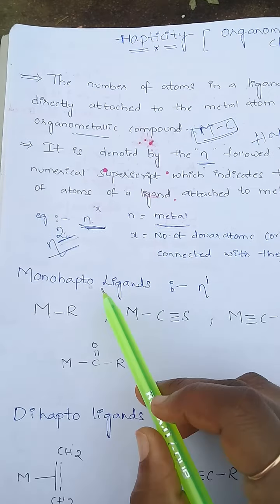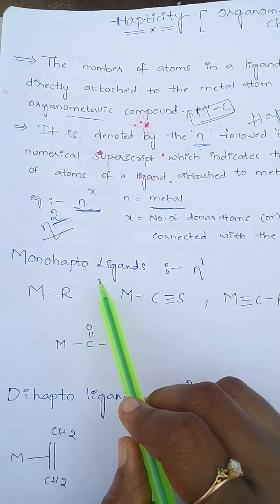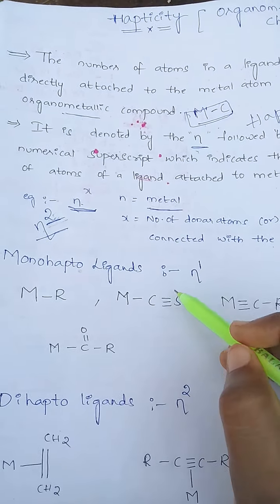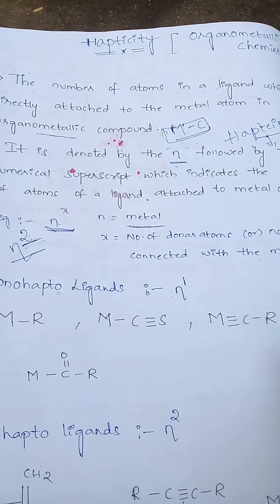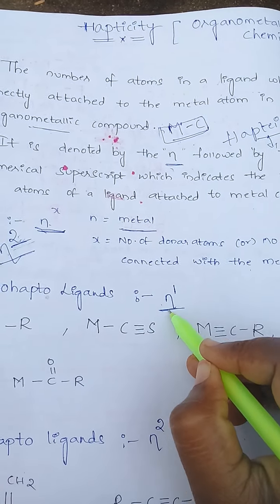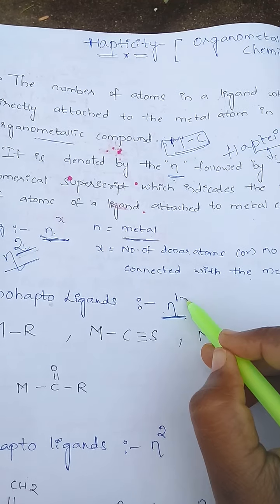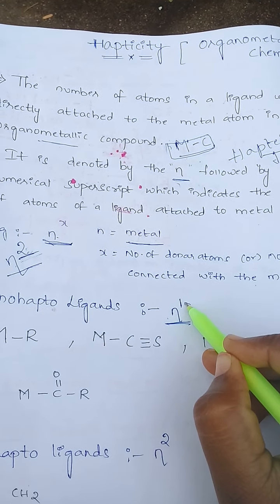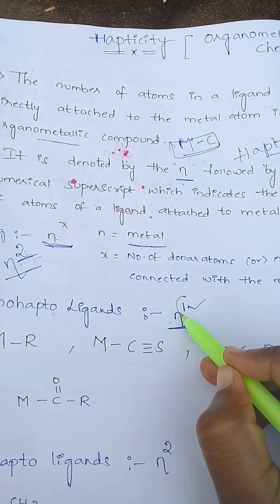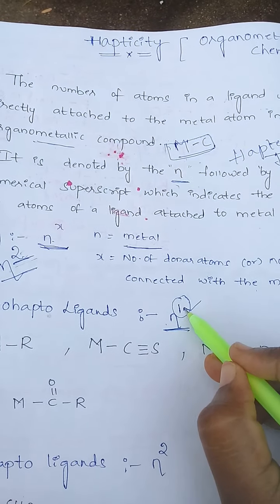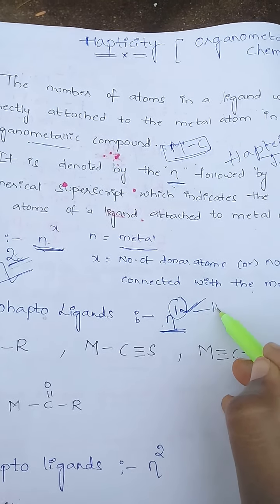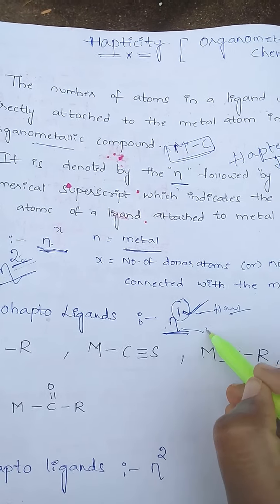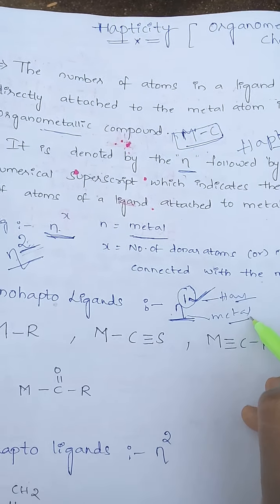See here, for example, monohapto ligands. Monohapto ligands are denoted by eta 1. The number of atoms attached to the metal is indicated in the superscript, and this is the metal.